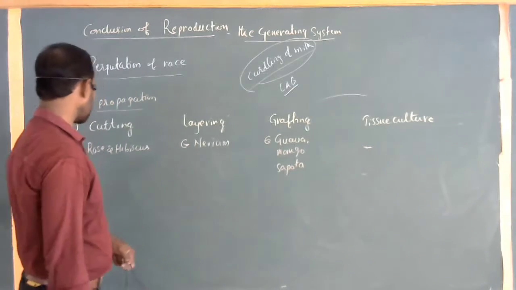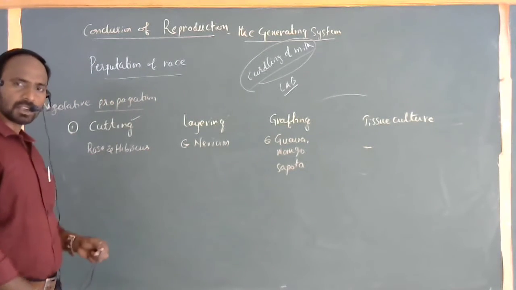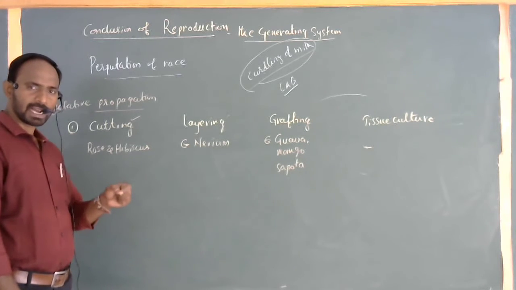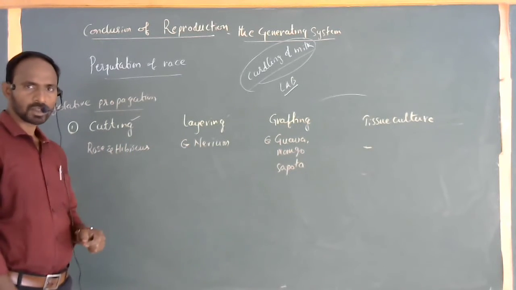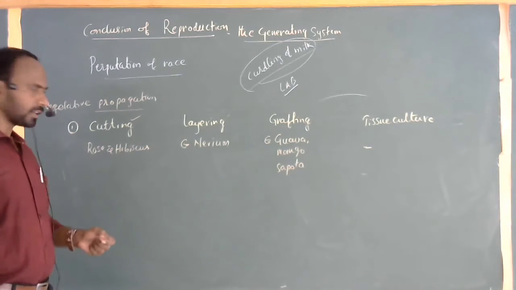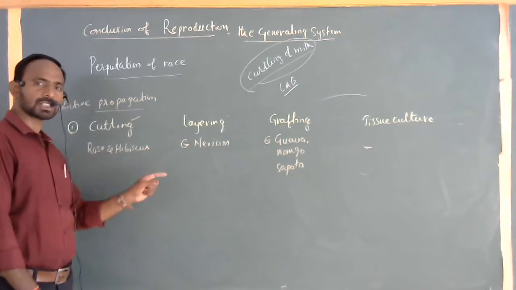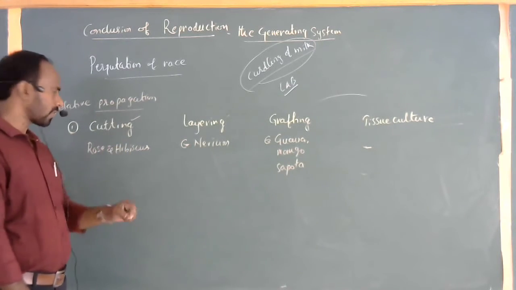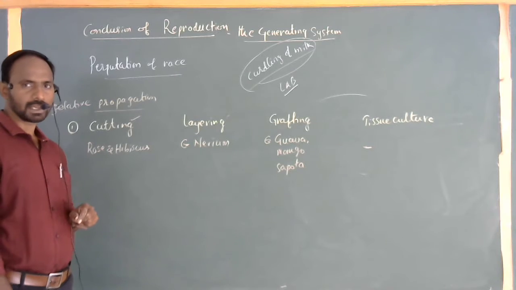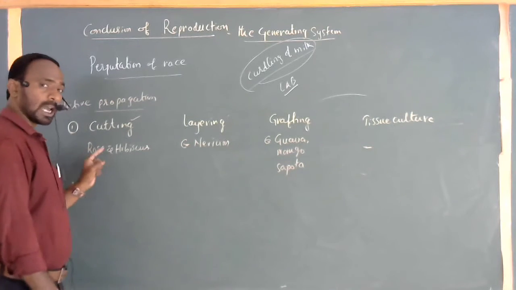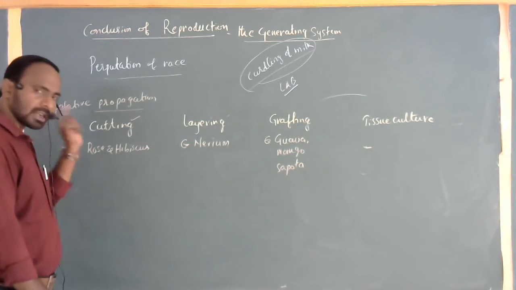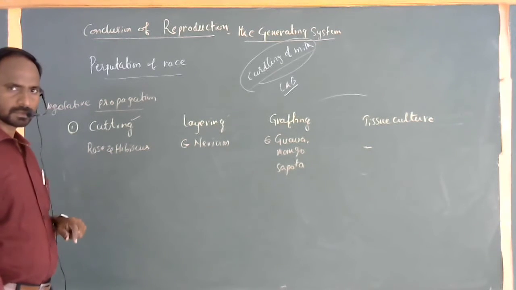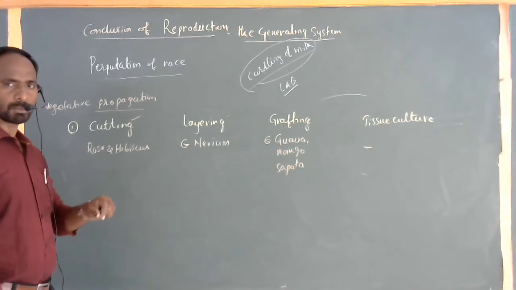Cutting: when a matured branch of a plant, especially a rose or hibiscus, is taken along with a small bud and placed in a separate place, within a few days this matured cutting can form a new plant once again, producing offspring having the same characters as the parent. Clear? Here there is no involvement of any sexual organ. This is completely called vegetative propagation, using any vegetative part of the one plant.